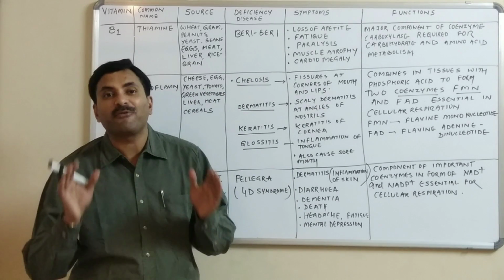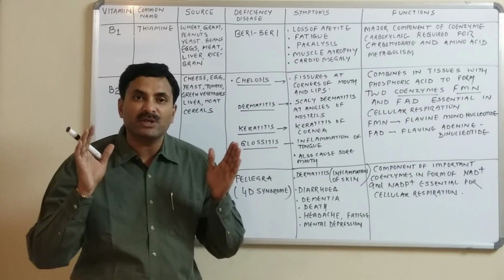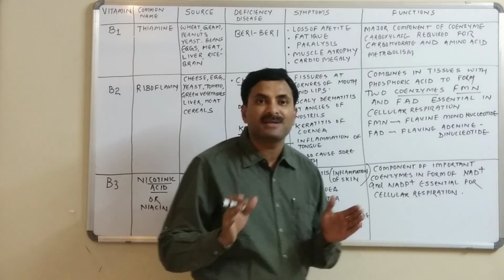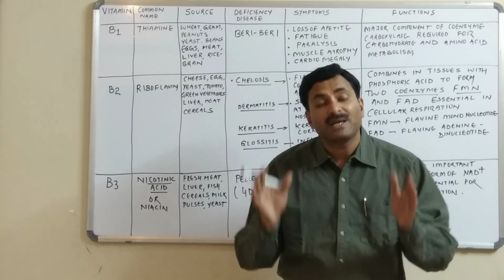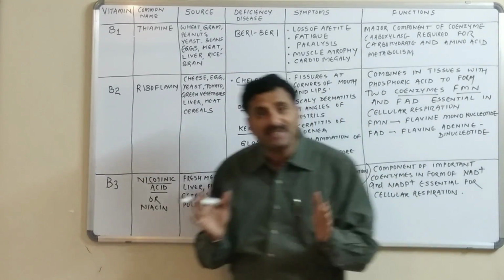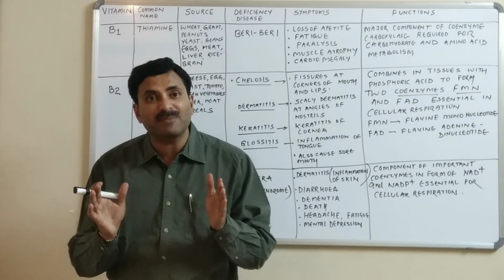Discussing the vitamins. As we know very well, vitamins are of two categories. One is known as the water soluble vitamins and the other is known as the fat soluble vitamins. In the water soluble vitamins we have to discuss at least 9 vitamins. How do we have to study the 9 vitamins?